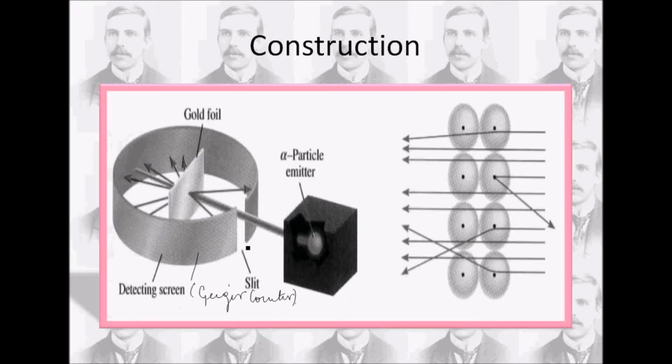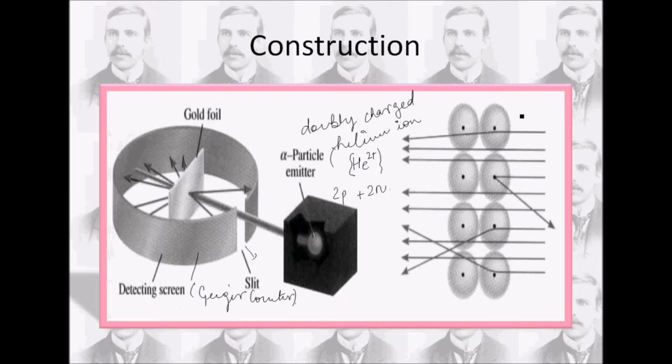This is a space in front of the detecting screen which helps the alpha particle rays to enter. So what is an alpha particle basically? An alpha particle is nothing but a doubly charged helium ion. That is this one. This contains 2 protons and 2 neutrons.